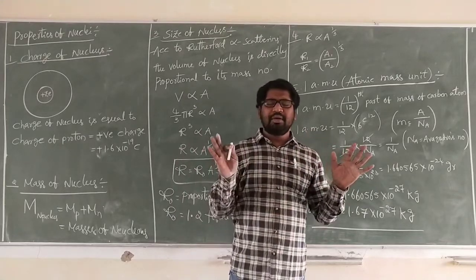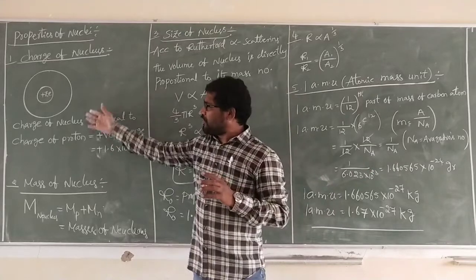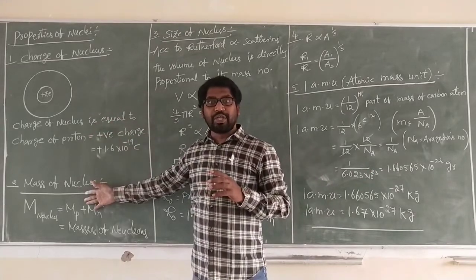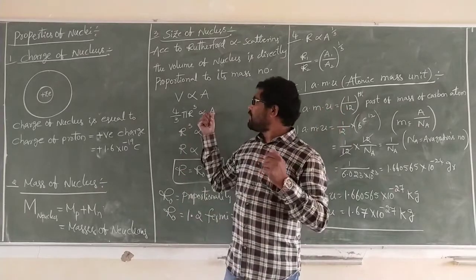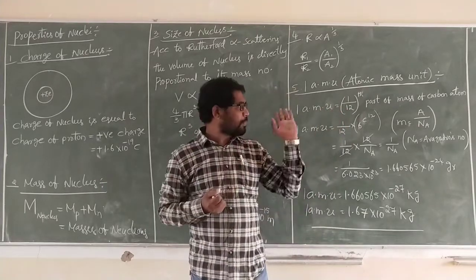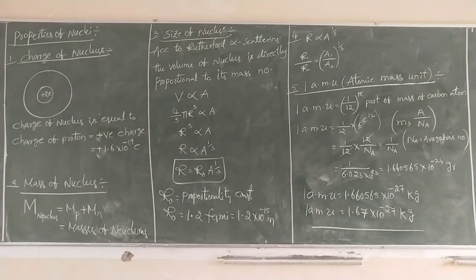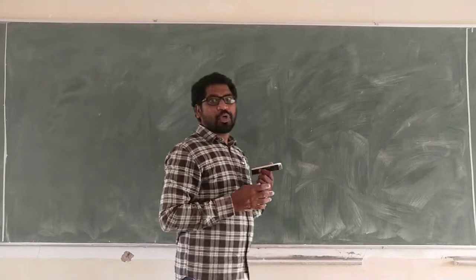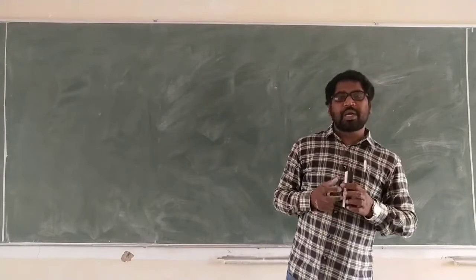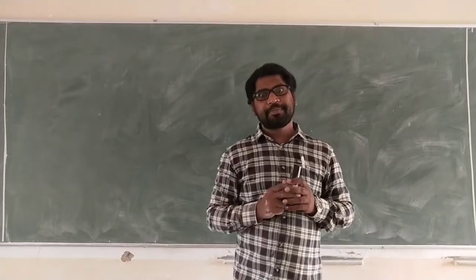These are the properties of the nucleus: the charge of the nucleus, the mass of the nucleus in atomic mass units, and again the size of the nucleus. Next, nucleus charge is completed and nucleus mass is completed.